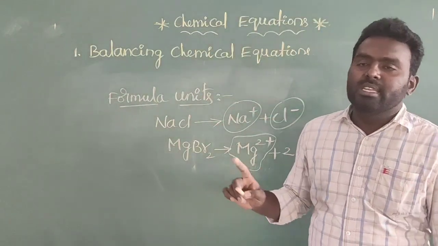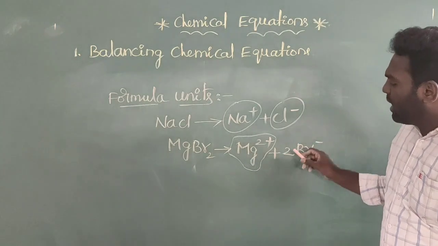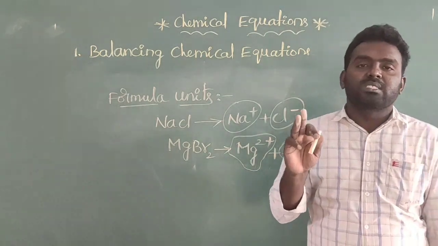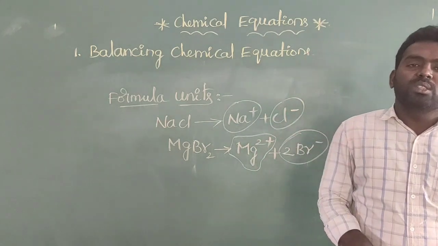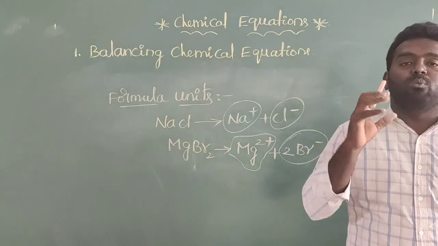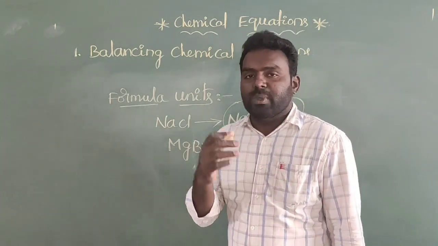Only 1 unit of magnesium is present in MgBr2, and how many units of bromine are there, 2 units of bromine are present in MgBr2. Therefore this is called the formula units of the respective formulas or respective molecules.